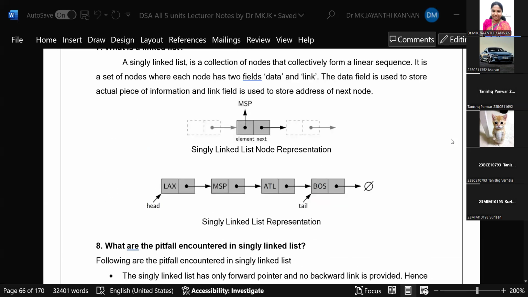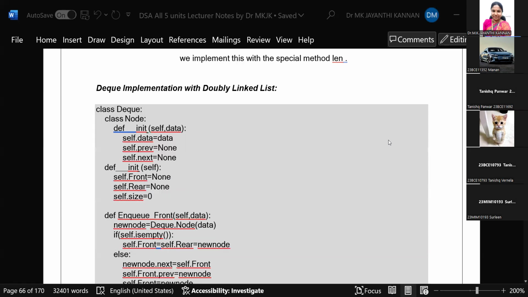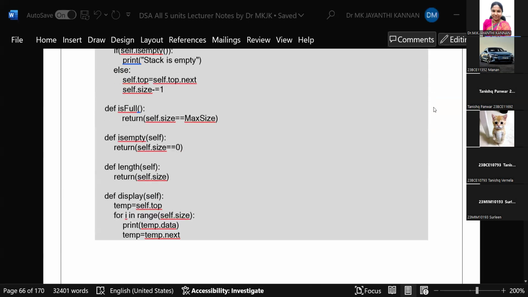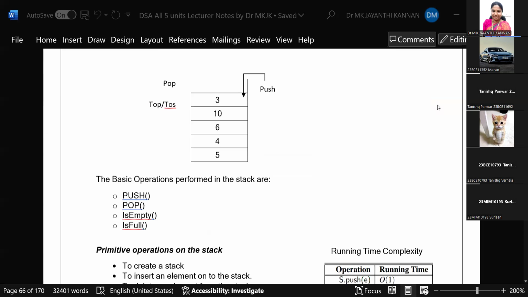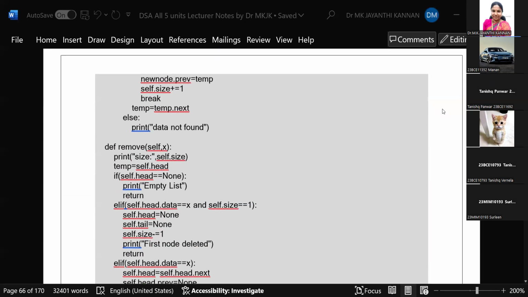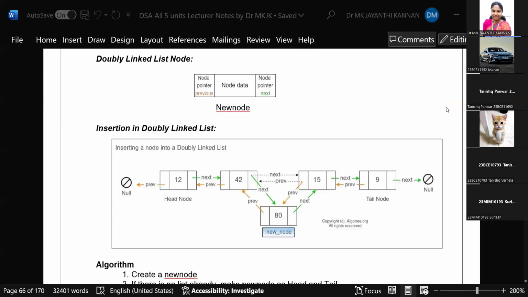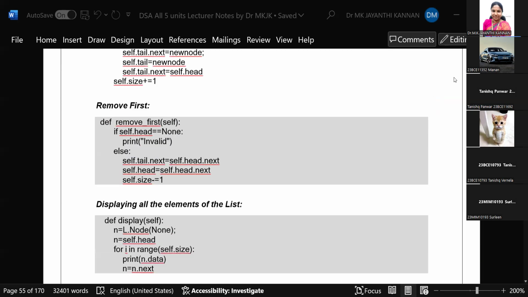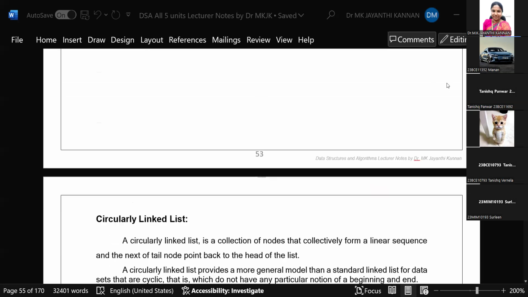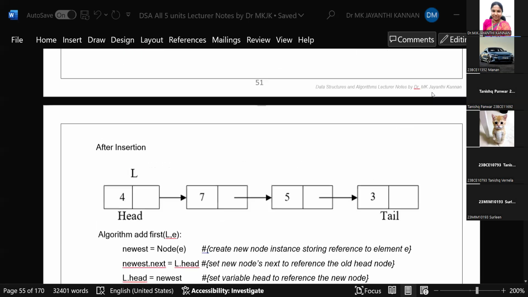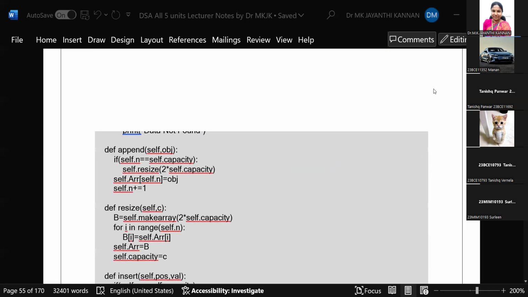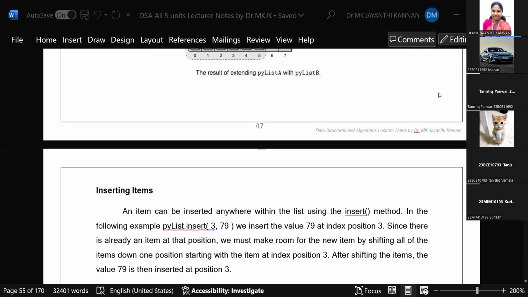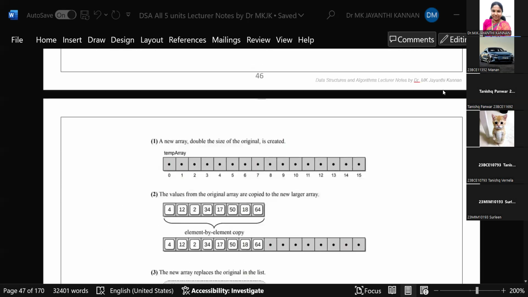Linked list. Any doubt with respect to stack and queue implementation? Today we are going to start with linked list. If you have any doubt in stack and queue, ask me.